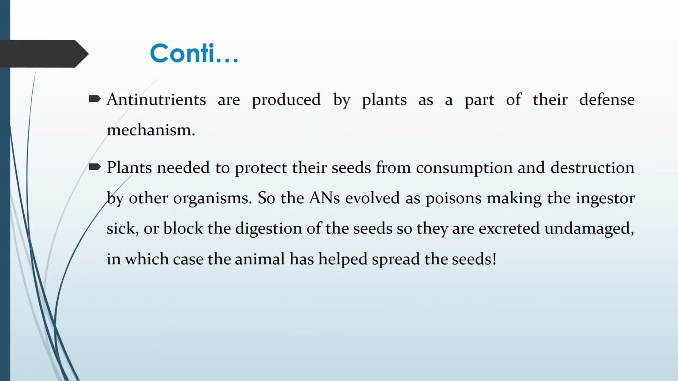These antinutrients are produced by plants as a part of their defense mechanism. As the plants need to protect their seeds from consumption and destruction by other organisms, these anti-nutritional factors evolved as poisons, making the ingester sick or blocking the digestion of the seed so they are excreted undamaged. And this is the way the animals spread the seeds all around the forest.